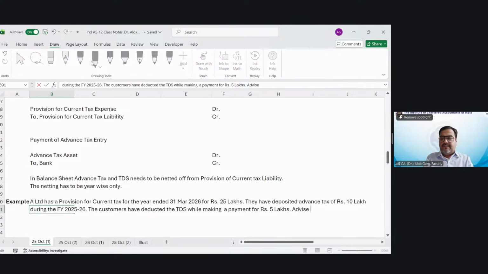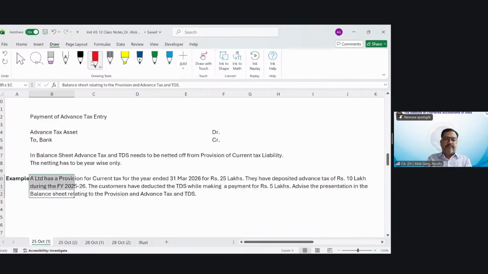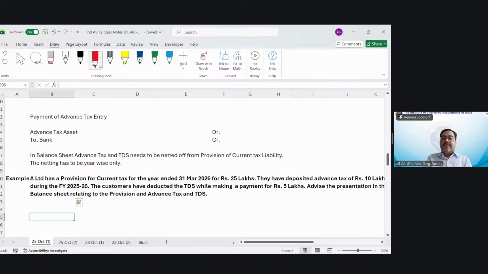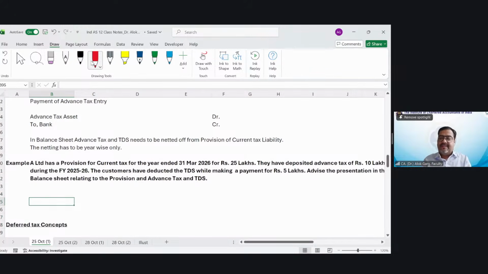Advise the presentation in the balance sheet relating to the provision, advance tax and TDS. Okay, so tell me how this is going to be presented. So, answer.